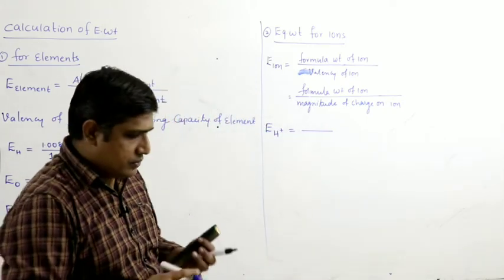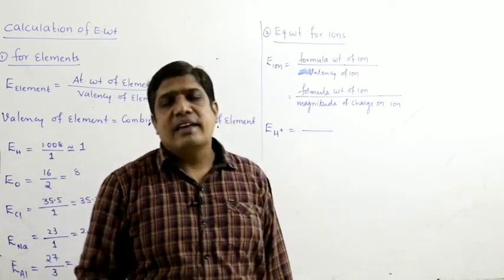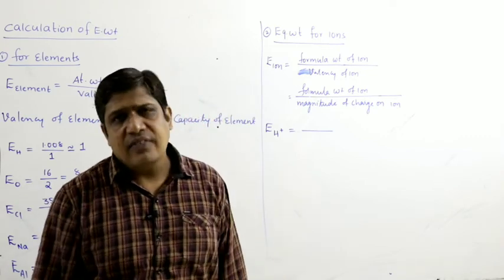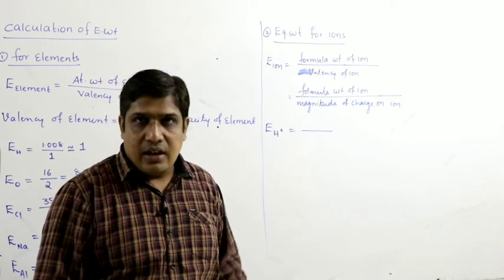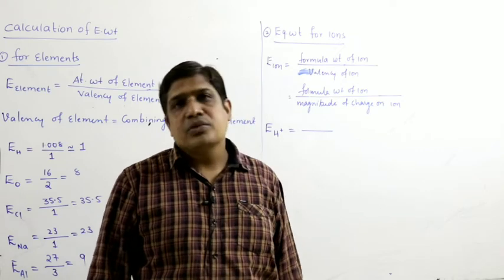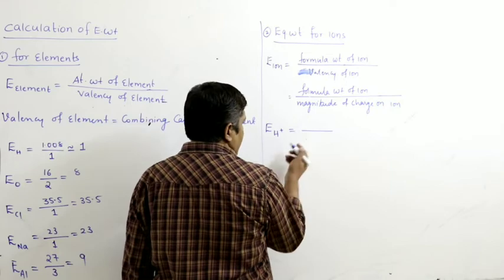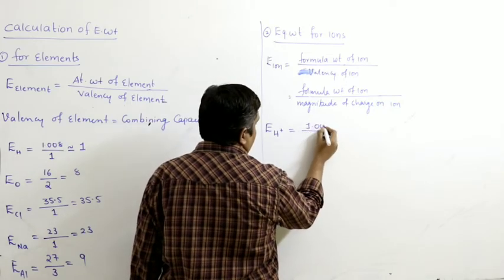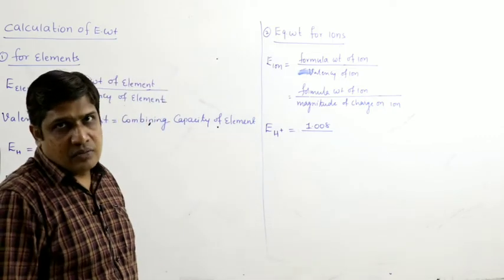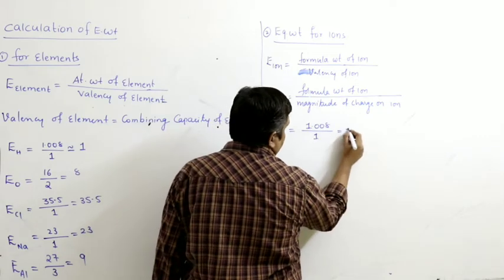For the hydrogen atom, the loss or gain of electrons does not change the atomic weight, because while calculating atomic weight we neglect the mass of electrons. So for the loss or gain of any number of electrons, we assume there is no change in the atomic weight. So the atomic weight of H plus is nothing but the atomic weight of hydrogen, that is 1.008. H plus is formed by loss of one electron. So what is the magnitude of the charge? 1. So you will get 1.